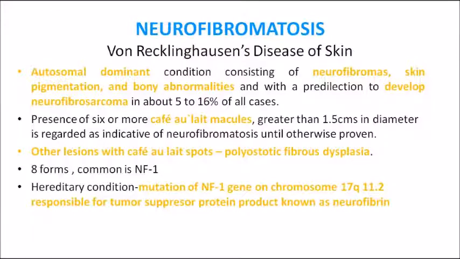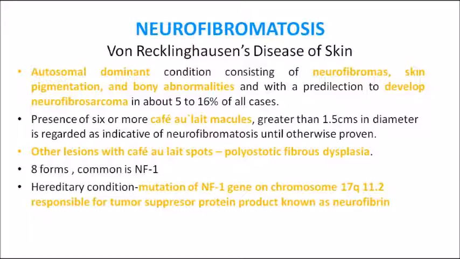Now this lesion is very important. As I told you, 60% of solitary neurofibromas are associated with von Recklinghausen's disease of the skin. This is actually a hereditary disorder, autosomal dominant. Most of the time it will be affecting males. Here what you can see are solitary neurofibromas in the individual affected with this disease. Secondly, skin pigmentations, and thirdly, bony abnormalities. And there is a high chance of these solitary neurofibromas developing into neurofibrosarcoma.